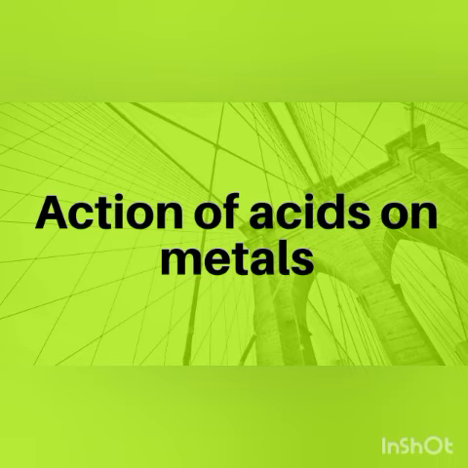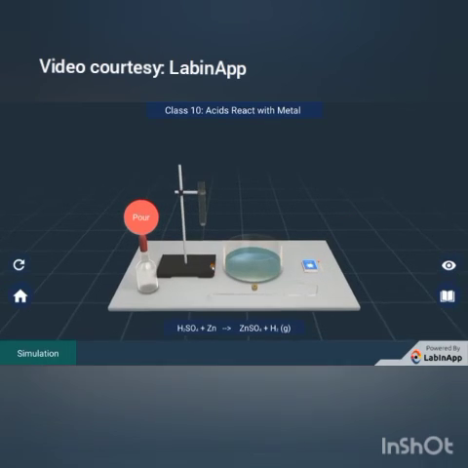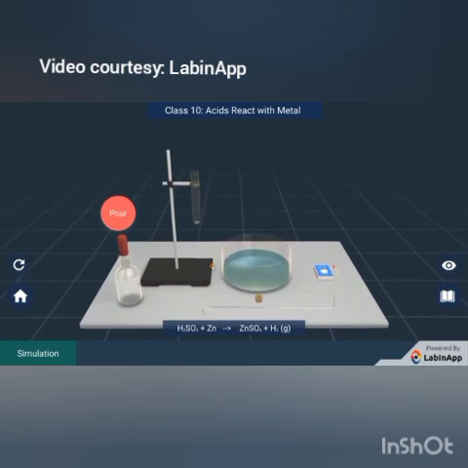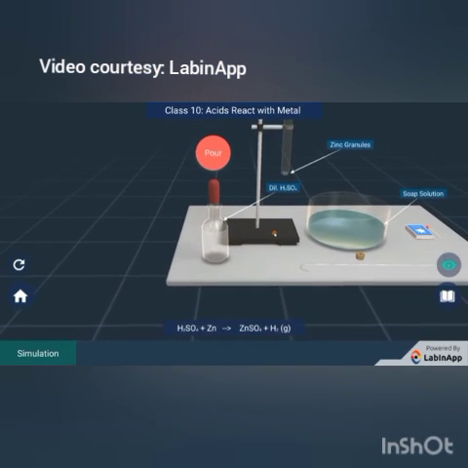Acids react with metals. What will happen when acids react with metals? Let's see this through an activity. We have taken dilute sulfuric acid, zinc granules and soap solution.